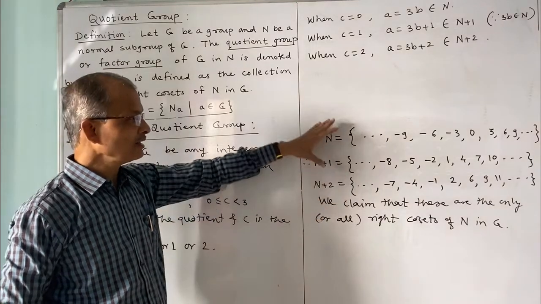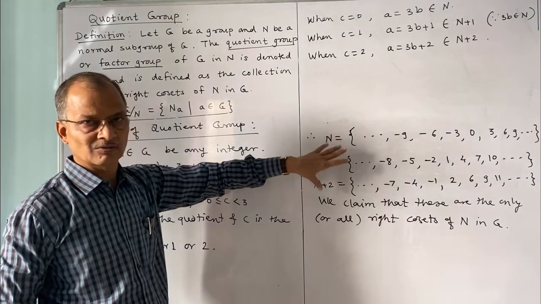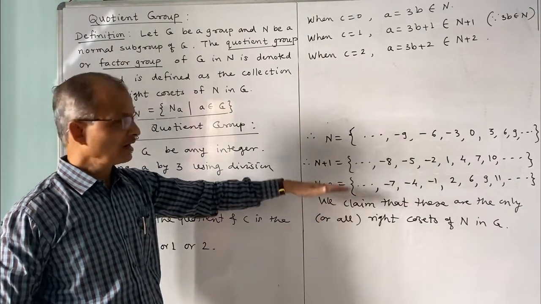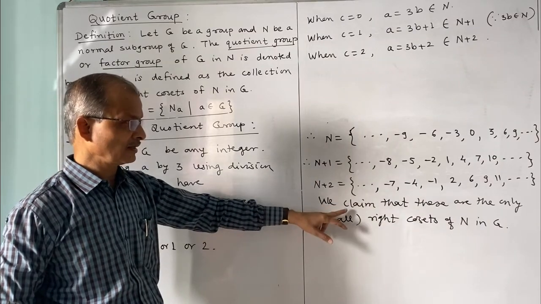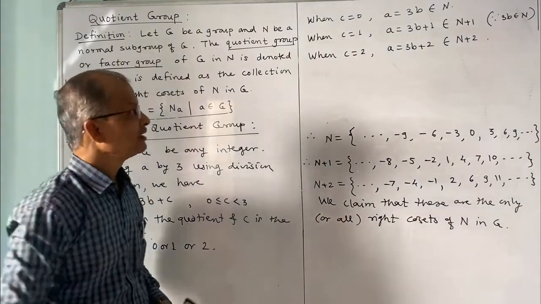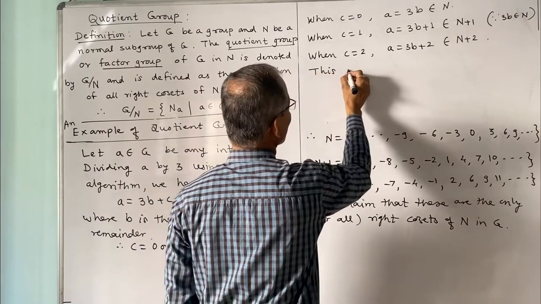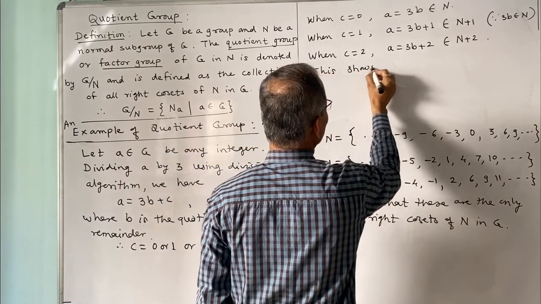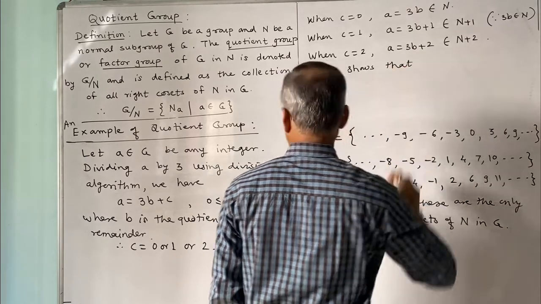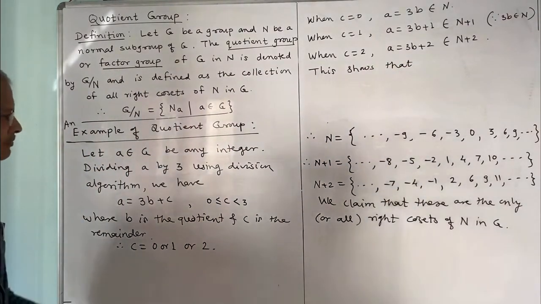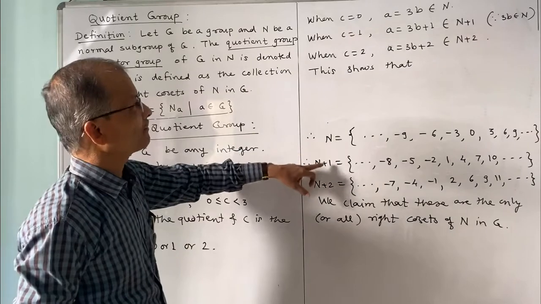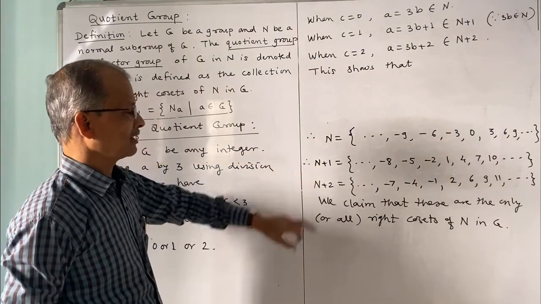And thus all the integers are covered by these right cosets, and therefore there are only these 3 right cosets of n in G. So A belongs to n, or n plus 1, or n plus 2.